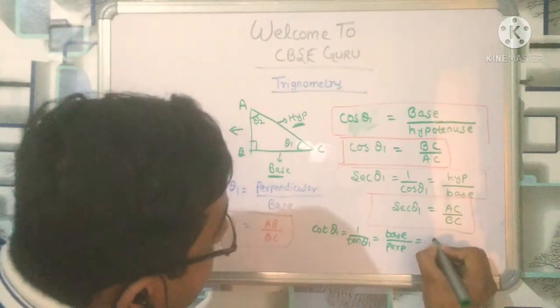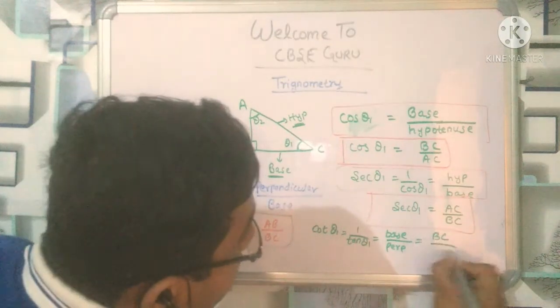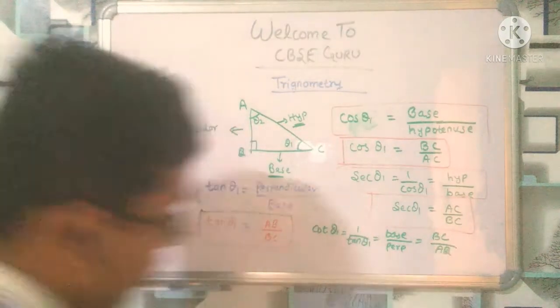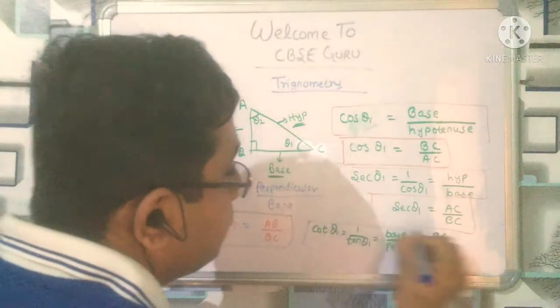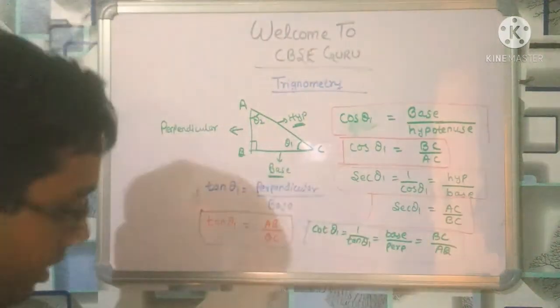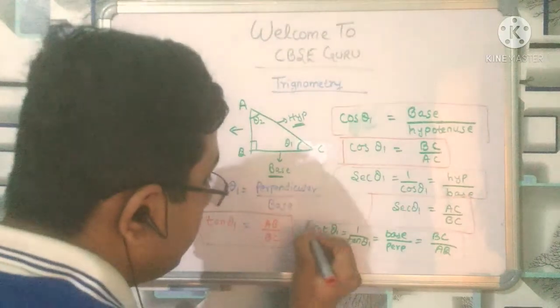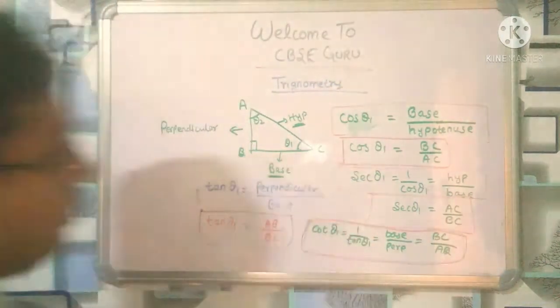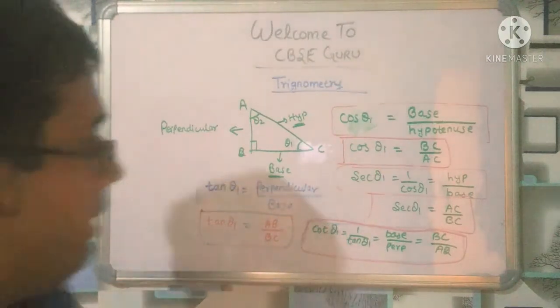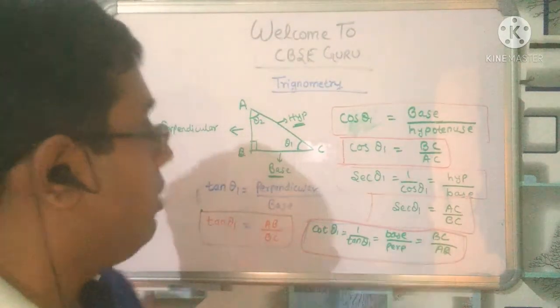So base is BC, perpendicular is AB. You have to remember this also. This is also very important: cot theta 1 is 1 by tan theta 1, base upon perpendicular, BC upon AB.